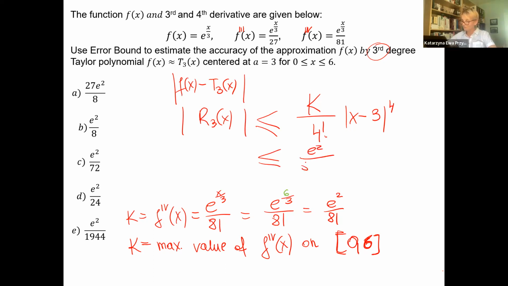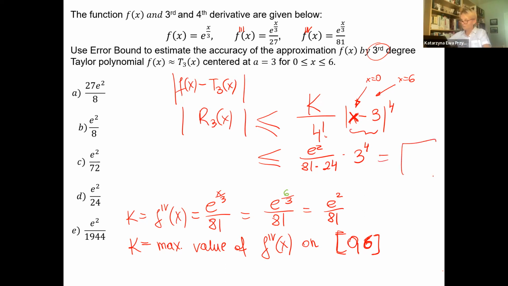E squared over 81. 4 factorial is 24. And then x, we also have to substitute something for x. We have to also maximize this distance, x minus 3. We can substitute either way. We can substitute 0 or we can substitute 6. We will get the same value because it's absolute value. Always the endpoints. And the final output of this quantity is the radius. When I put 0 minus 3, it's 3. 6 minus 3 is also 3. 3 to the power of 4. Okay.